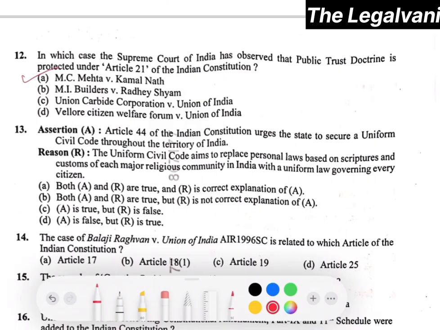Question number 13, assertion. Article 44 of Indian Constitution urges the state to secure a uniform civil code throughout the territory of India. Reason, the uniform civil code aims to replace personal laws based on scriptures and customs of each major religious community in India with a uniform law governing every citizen. Here the right answer will be option number C, that is assertion is true but reason is false.